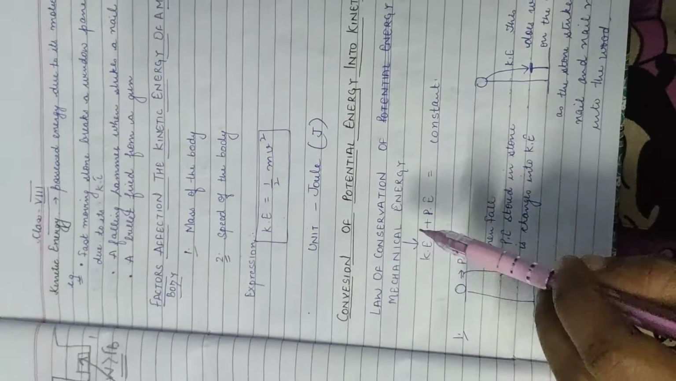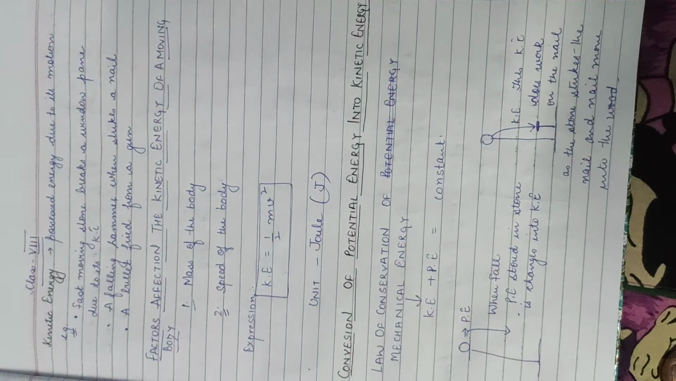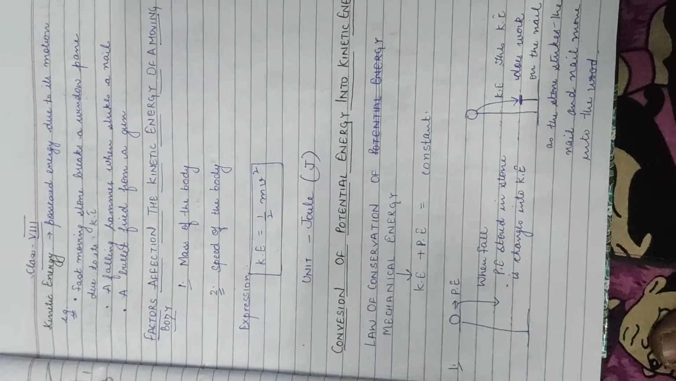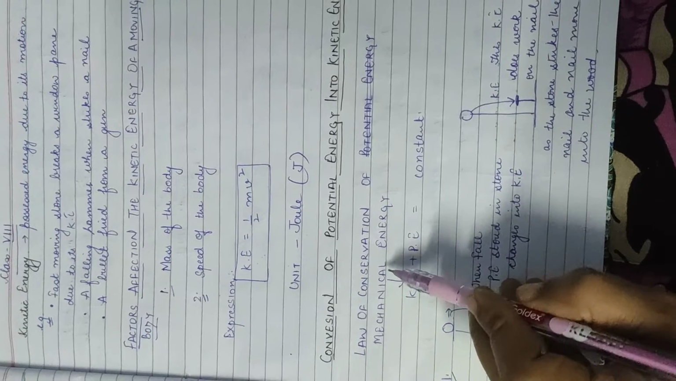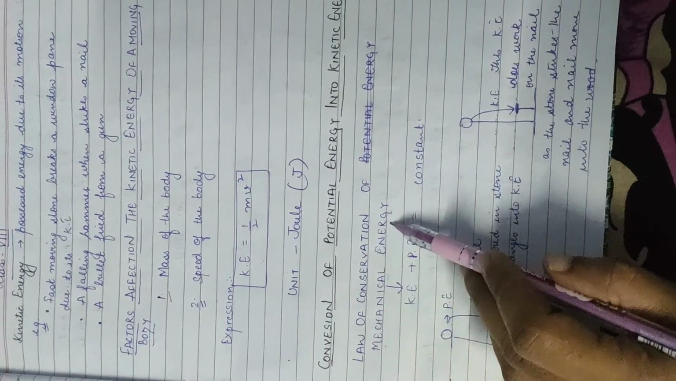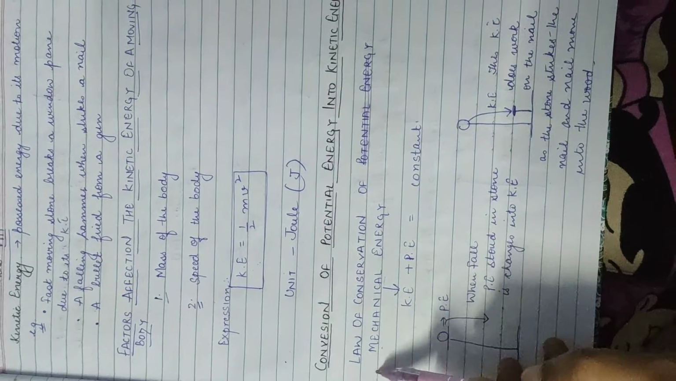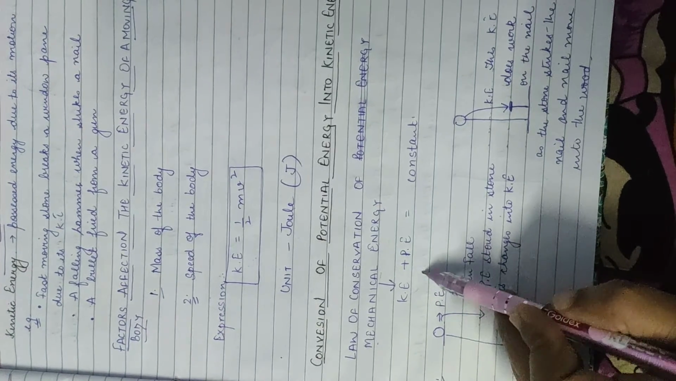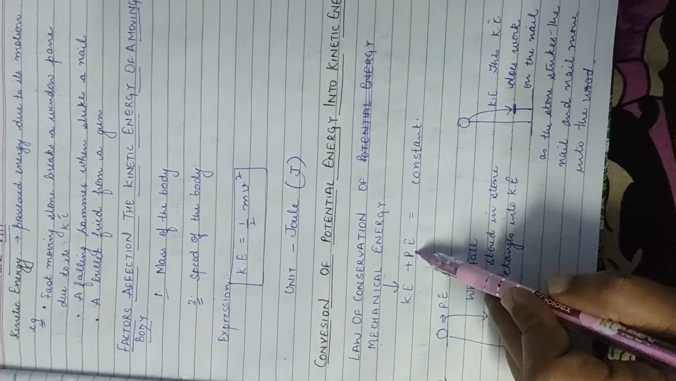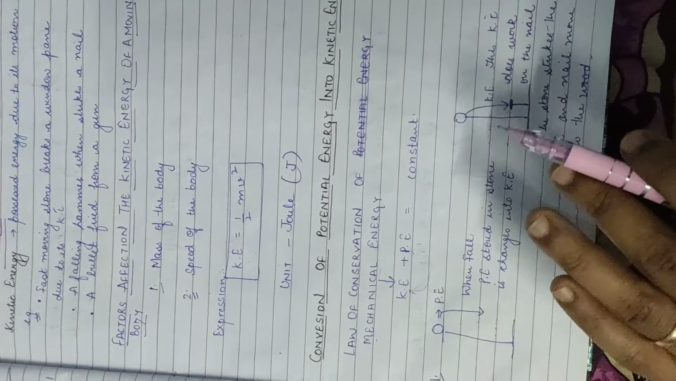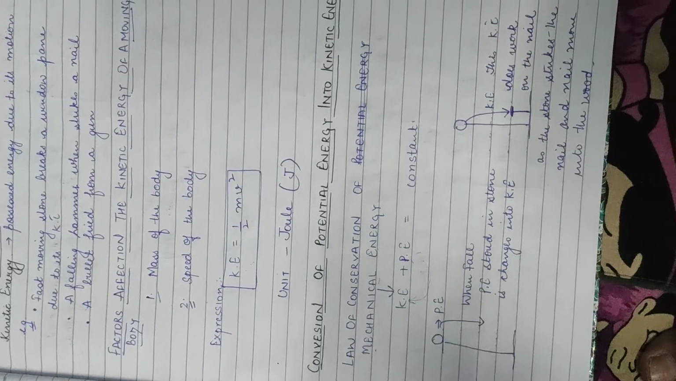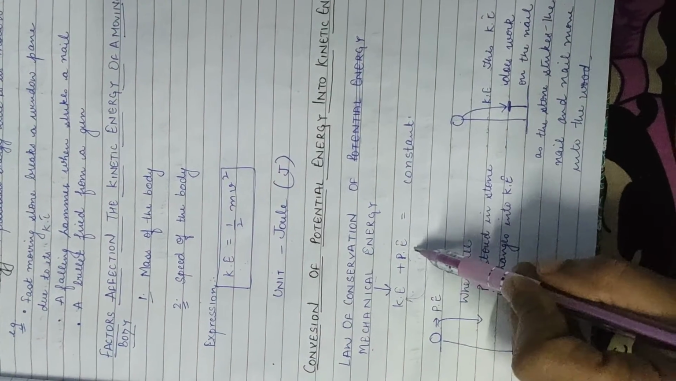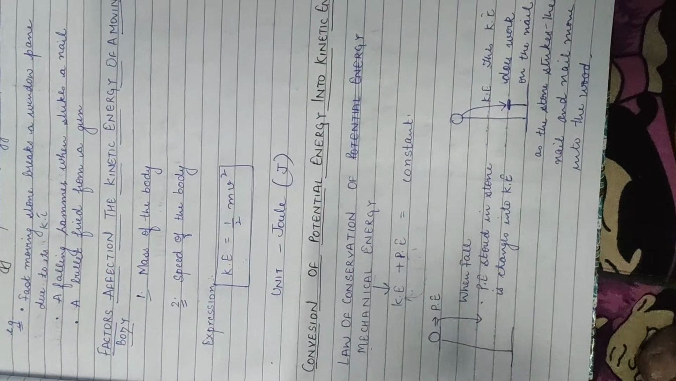Next, now we are going to start with conservation of potential energy into kinetic energy. Very important thing, beta. The sum of potential energy and kinetic energy is the mechanical energy. And this mechanical energy is conserved. It means that either kinetic energy is changing into potential energy or potential energy is changing into kinetic energy. So the law of conservation will remain the same, that energy is neither created nor destroyed. It's only converting from one form to another form. So the total sum of it will remain constant.